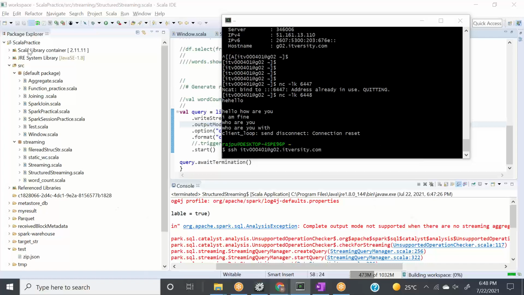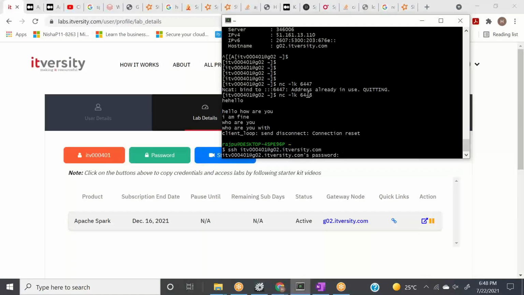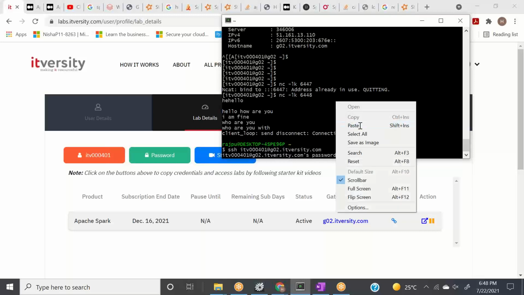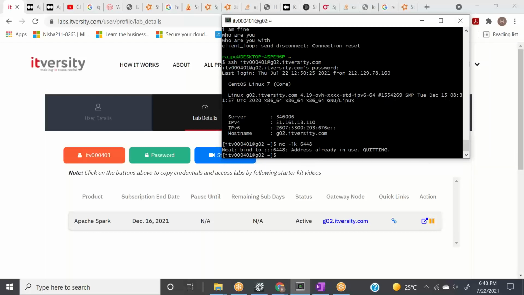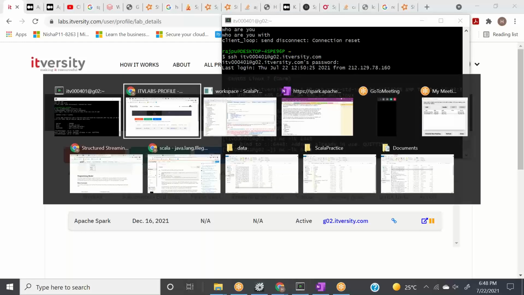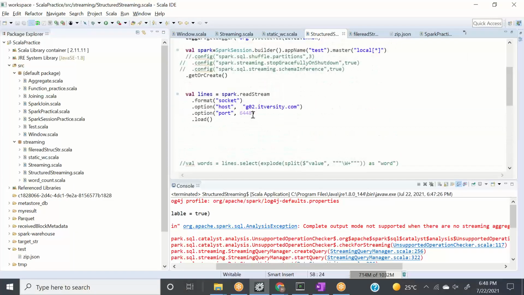So I'll just log in quickly to this lab. Password. So this lab is nothing but a Spark cluster, right? And we need to open the port on 6448, right? Oh, it's already been used. So I'll say 6449. Now, since I have used 6449, let me update my code here, and I'll say 6449. Okay, and let's run it now.